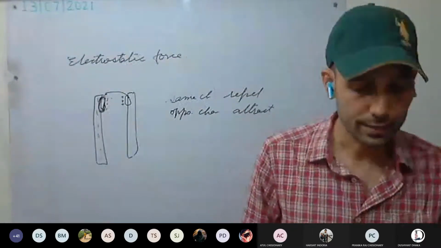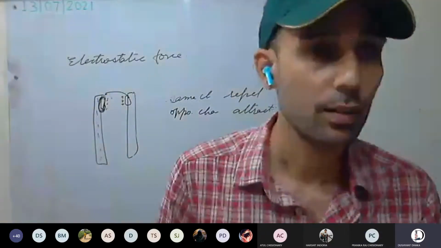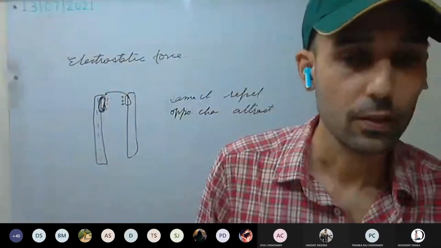Okay. Next we discuss magnetic force. Why only same charge repel and opposite charge attract? Okay.